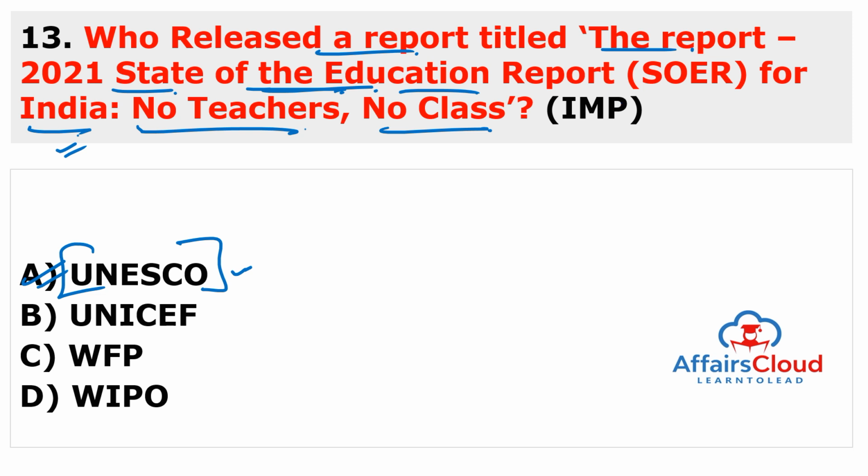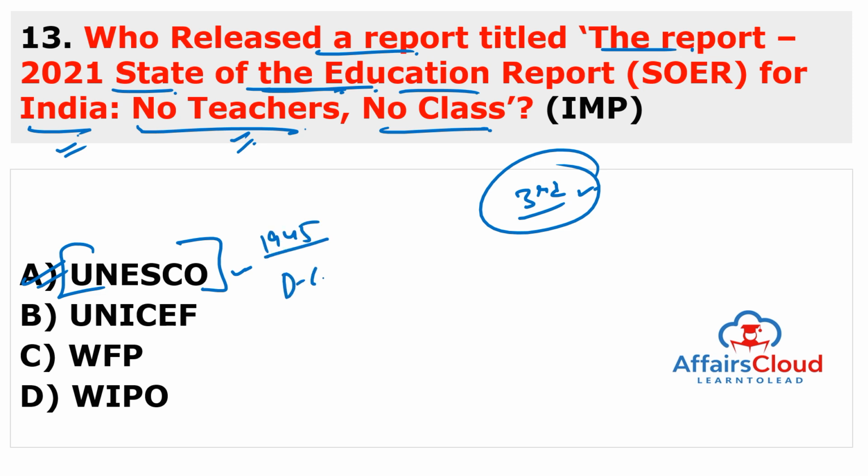Indian teachers are facing a lack of basic amenities like toilets in the northeast and the aspirational districts. This report is the 3rd edition of the State of Education Report, an annual flagship report of UNESCO, and it is focused on the theme of teachers, teaching and teachers' education. There are many disparities in working conditions between urban and rural schools. Especially, this report focuses on teachers' welfare. So the answer to this question is UNESCO. And remember, UNESCO was established in 1945. Its Director General currently is Audrey Azoulay and its headquarters is in Paris, France.